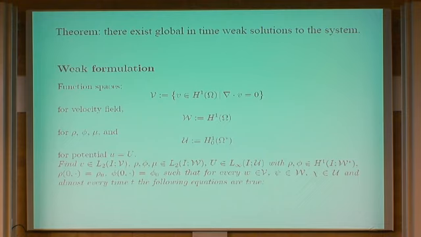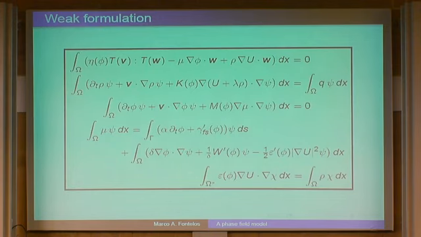The proof is quite standard, so I'm going to go a little bit quick on this. You define the appropriate spaces, for example, for the velocity in a Stokes system, the typical spaces H1, divergence free. You take H1 for the density rho, for the phase field, and for the chemical potential, and H01 for the electric potential. The weak formulation of the problem, where you take all the equations, multiply by a test function, and integrate by parts, is given by these five integral identities.